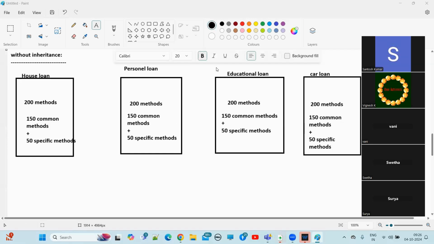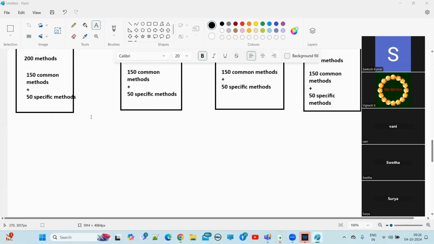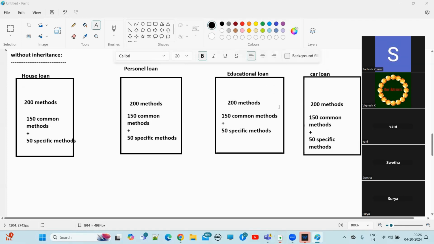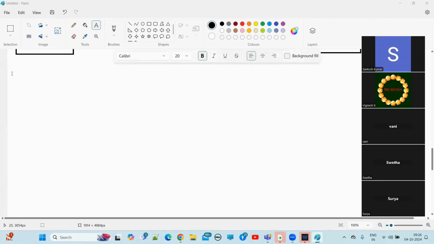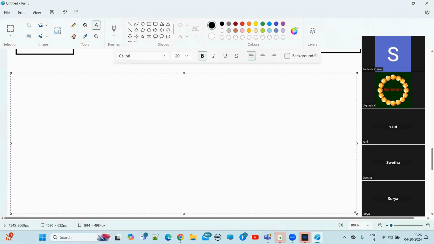By thinking in that way, the inheritance concept came, guys. Java people introduced the inheritance concept. By using the inheritance concept, we can reuse the common methods. Understand? So this is without inheritance, like this we have to implement that. Now we'll go for inheritance, guys. Now, with inheritance.